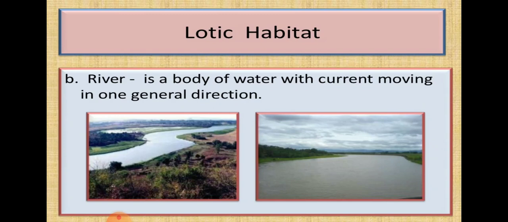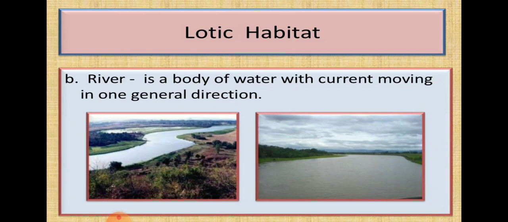So it is a water body, a freshwater body, a lotic water body, with the current moving in one general direction. So the water is moving in one direction. In the picture you are seeing that there is a flow of water taking place in one direction, with the current moving in one general direction, so that is the river.